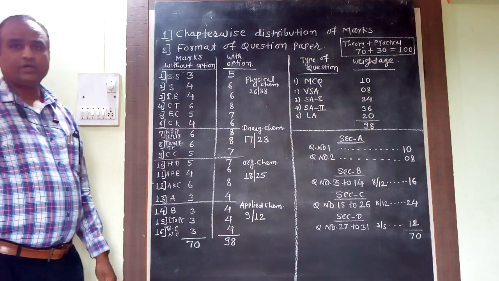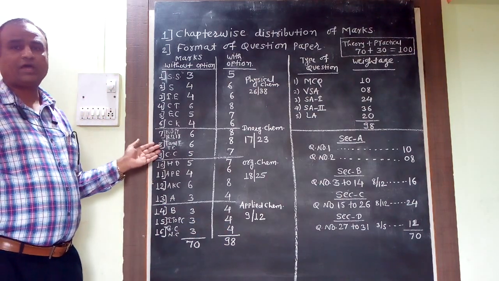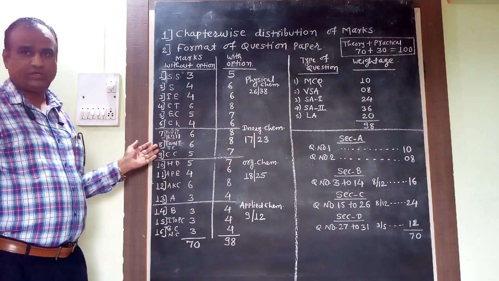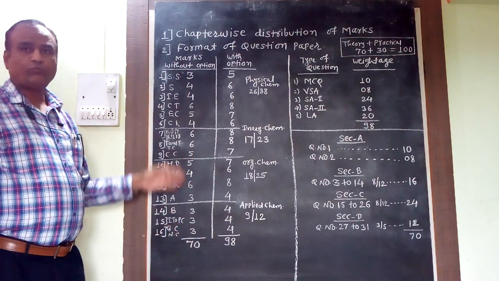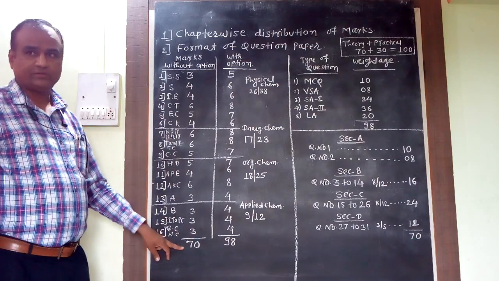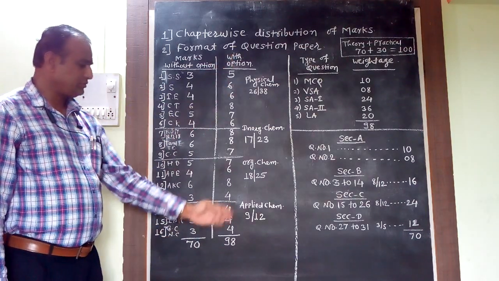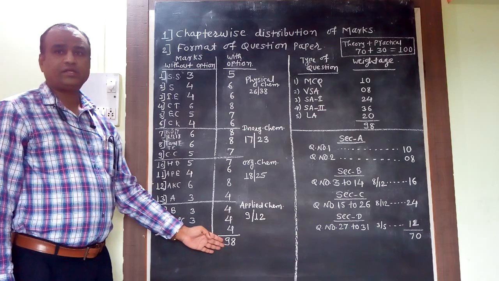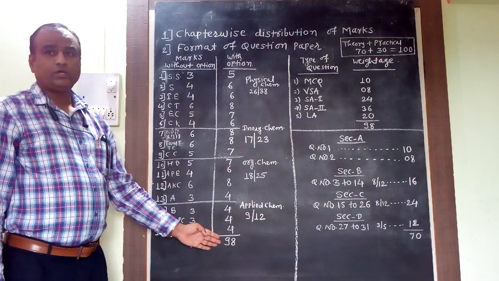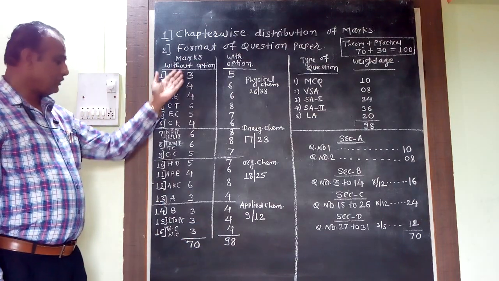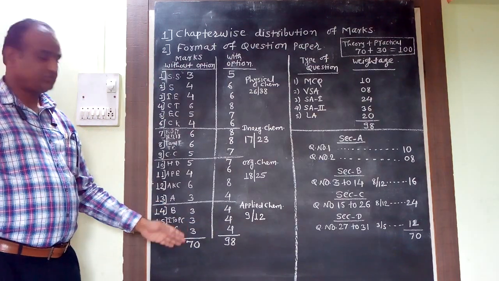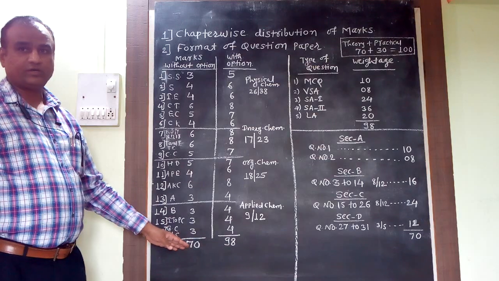So students, as you are familiar, your paper has a 70 mark weightage. If you count marks without option, the total of all the topics comes to 70. And if you count with option, it comes to 98. So overall, your paper with option is of 98 marks, and without option, that is the compulsory marks, is 70 marks.